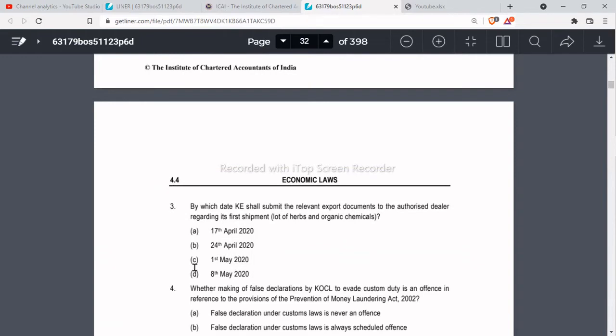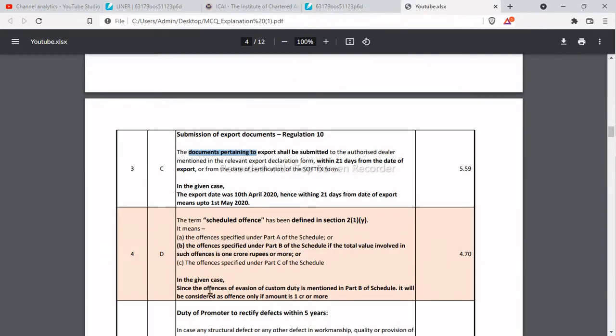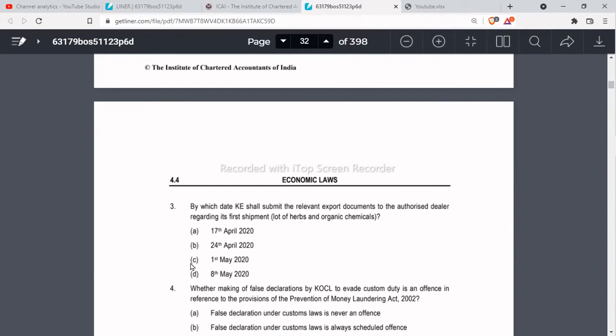So we have to see, yes. So option C is the correct answer. As you can see in the given case, the export date was 10th April 2020. Hence, within 21 days from the date of export means up to 1st May 2020. Okay, so 1st May 2020 is the correct answer. Option C is the correct answer.